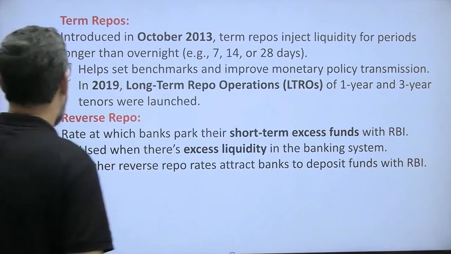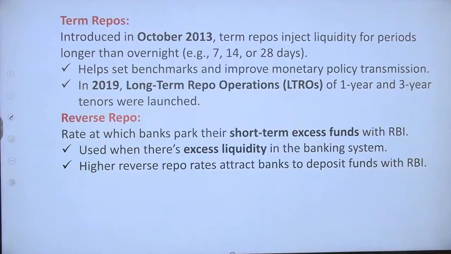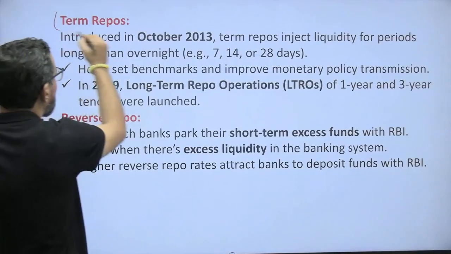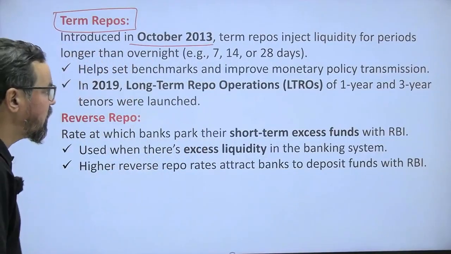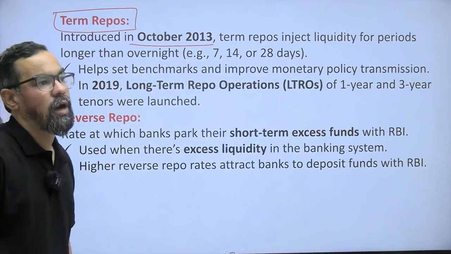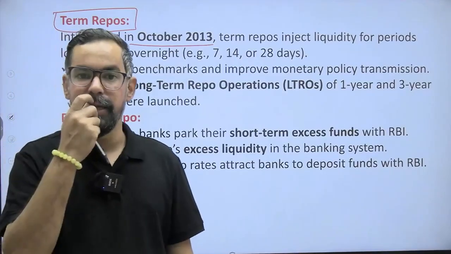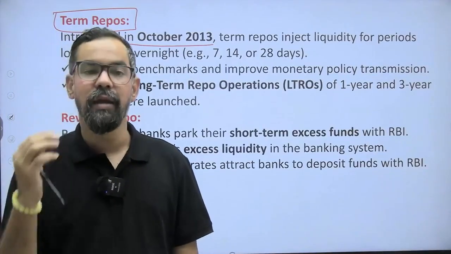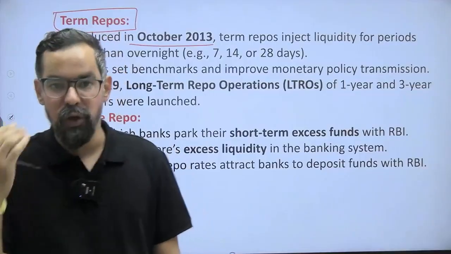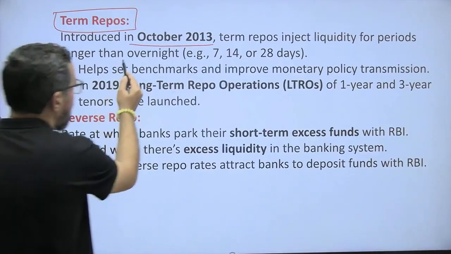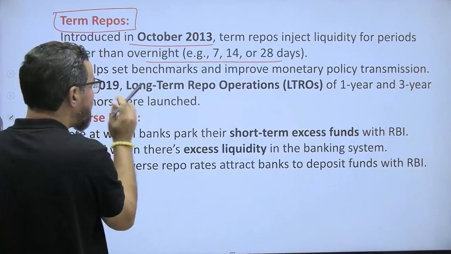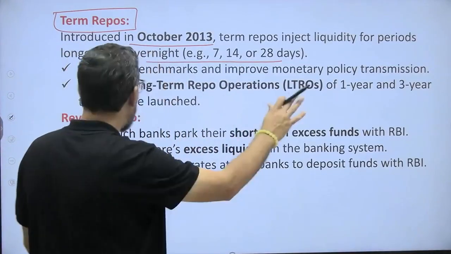So guys, next tool is term repo. Okay. Term repo was introduced in October 2013, and it is generally used for the longer term, for example when RBI is conducting auctions of bonds and others. Term repo injects liquidity for a period longer than overnight, helps set a benchmark, and improves monetary policy transmission.